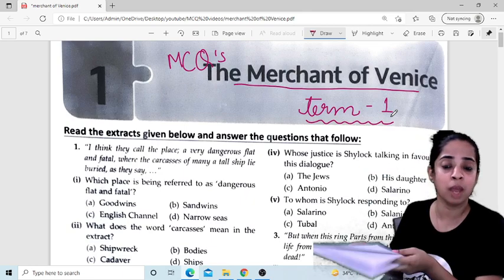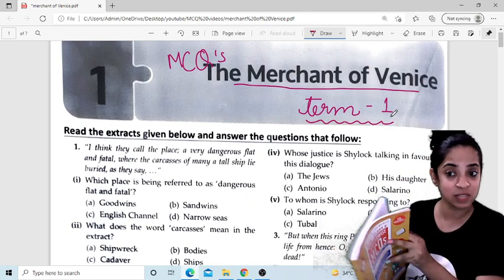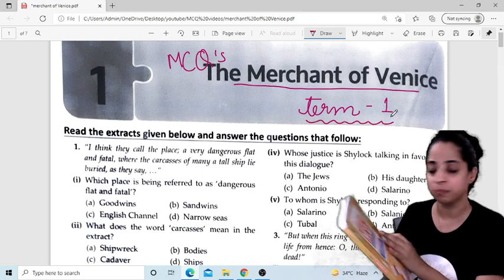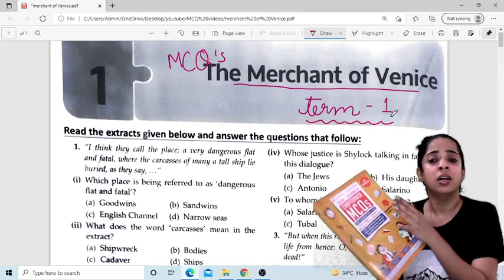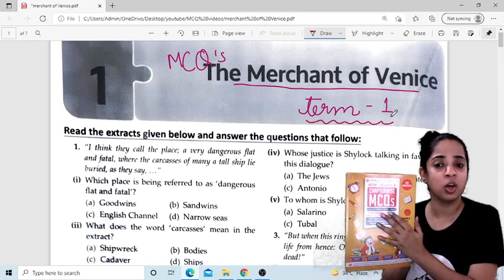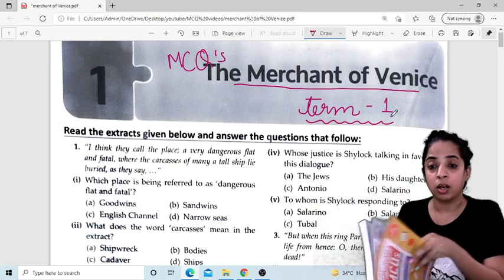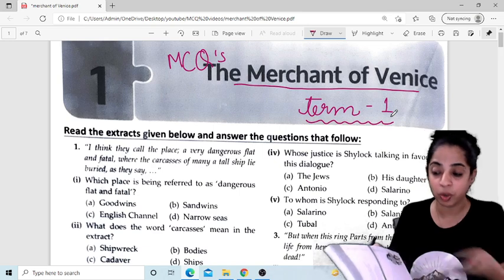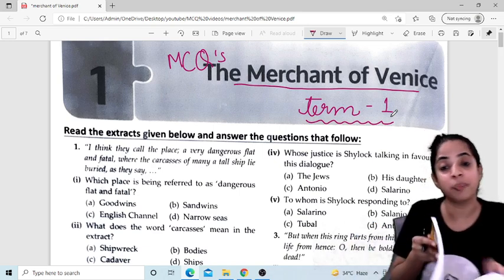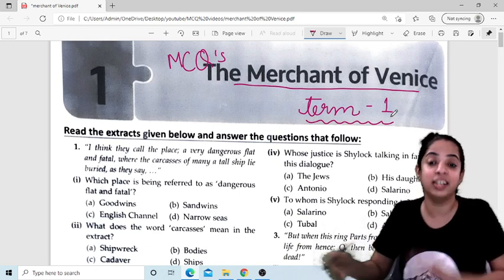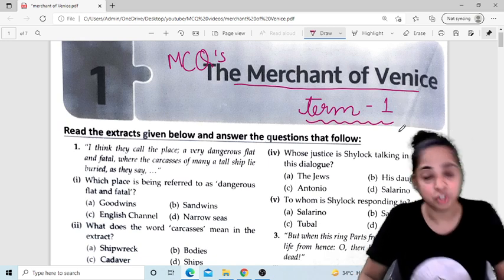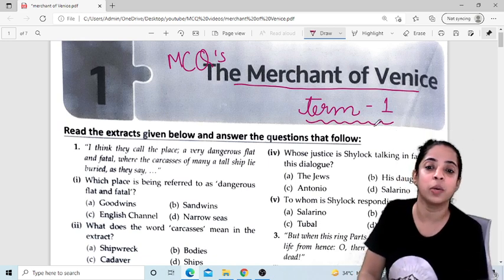We'll solve all the MCQs, I'll give you all the answers as well, and we will discuss the questions. So let's get ahead. Also, I'll share with you the link of this book in the description box so you can have a look at it. I would like to suggest you buy this book because the grammar part and the comprehension part are very nicely and in detail given to you. So let's start. Let's do the questions.